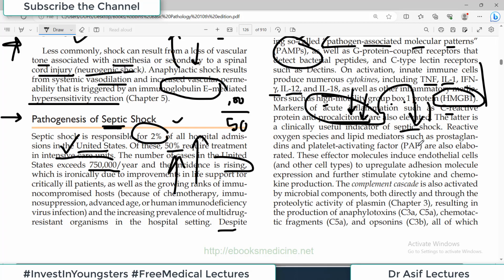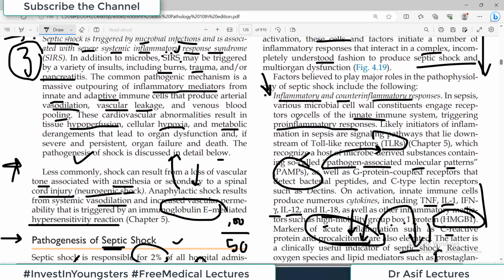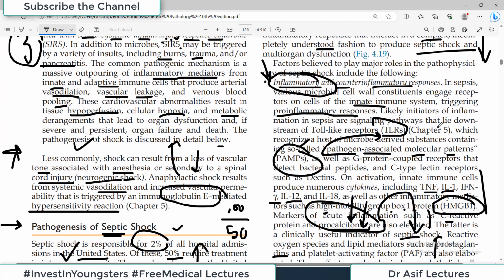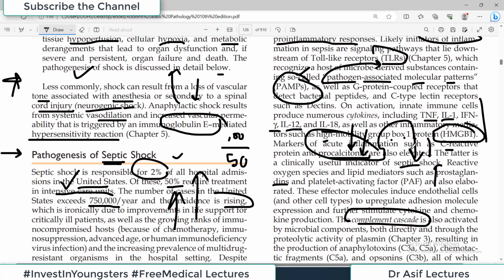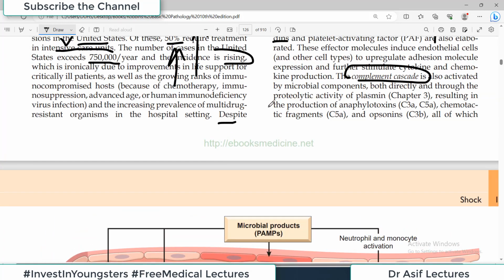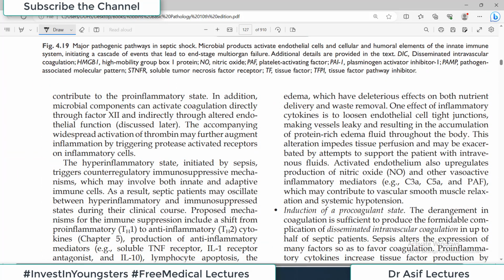Reactive oxygen species and lipid mediators such as prostaglandins and platelet activating factors are also elaborated. So these are also increased. These effector molecules induce endothelial cells to upregulate adhesion molecules. There is complement activation. So you see what's actually happening: there is a strong inflammatory response initiated in response to the PAMPs present on the bacterial structure. So the bacteria came in, it had PAMPs, the body identified them, all the immune cells started, cytokines and procalcitonin started being released, and the complement system got activated. So that's how it happens. OK, so it contributes to the pro-inflammatory state.